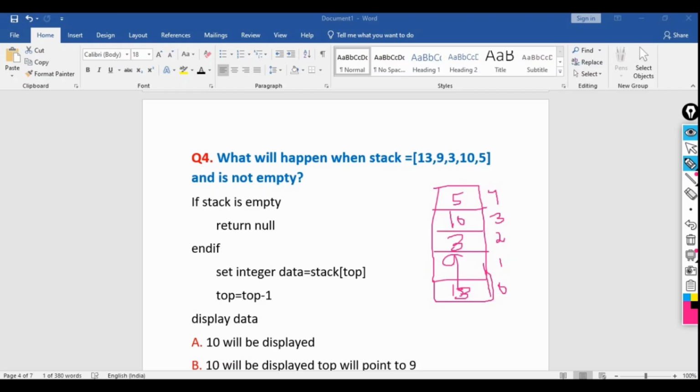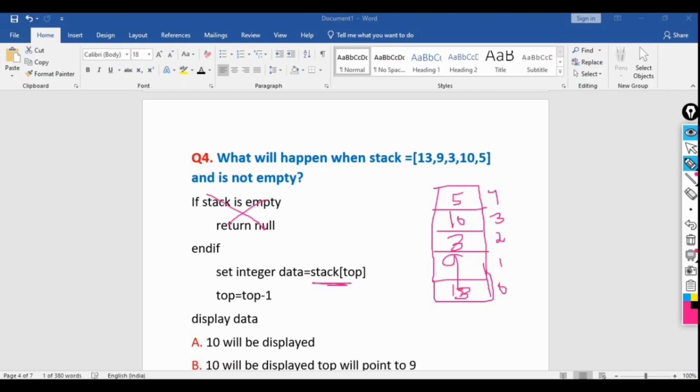So if you see carefully, here the stack is not empty, or non-empty. So it will not enter this if statement. It will simply jump to the end if, and this part will be executed. Set integer data equal to stack top. So top is like a temporary variable, or you can say the index here. What is the index of the stack?